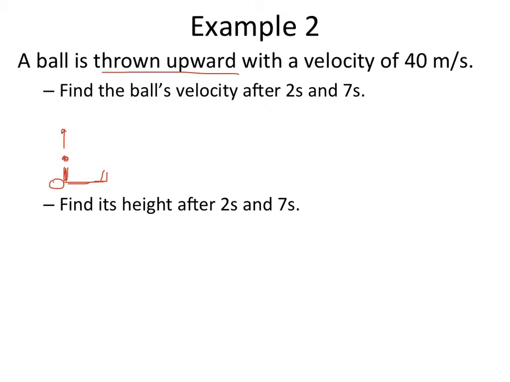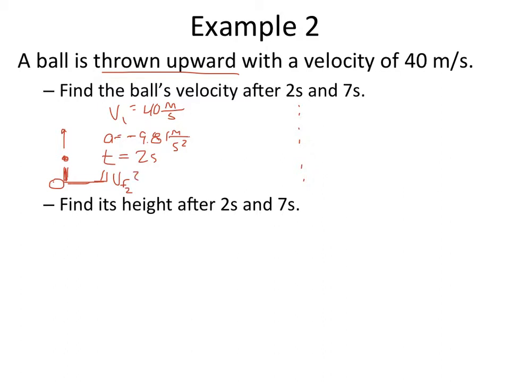Well, what do we know about this ball? This is thrown upwards, initial velocity equals 40 meters per second. The acceleration is going to be negative 9.81 meters per second squared. The time is going to be, well, there's 2 times. First time here is 2 seconds, and the final velocity at 2 seconds, we don't know.